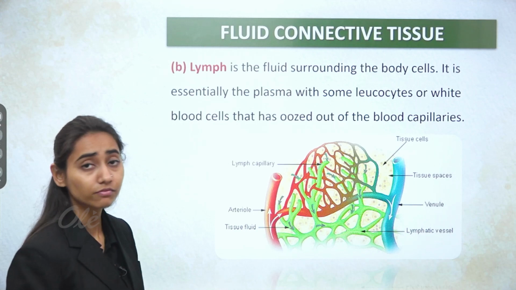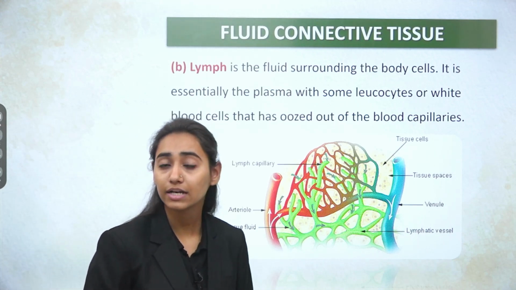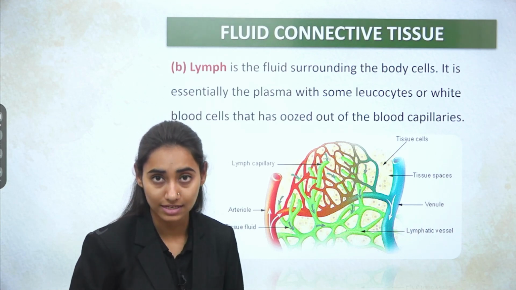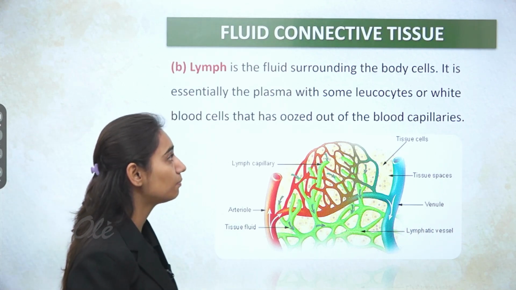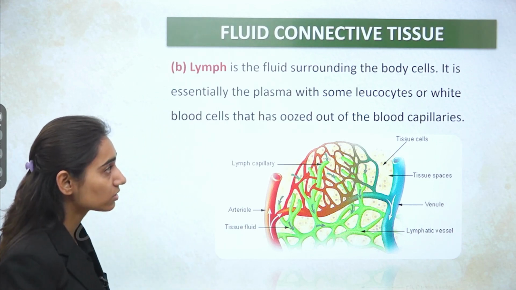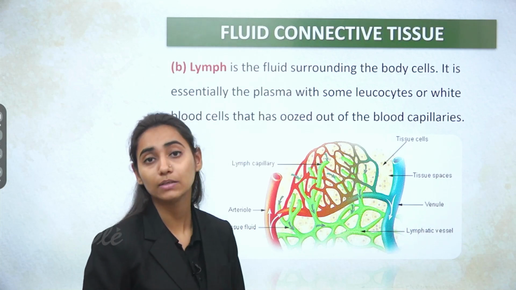Now coming to the lymph. Other than the blood, there is also a type of fluid which surrounds the cells in the intercellular spaces. This type of fluid is known as the lymph. It is essentially the plasma with some leukocytes or WBCs that has oozed out from the blood capillaries.